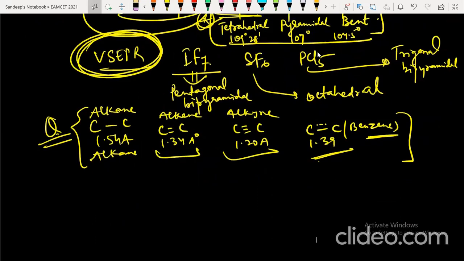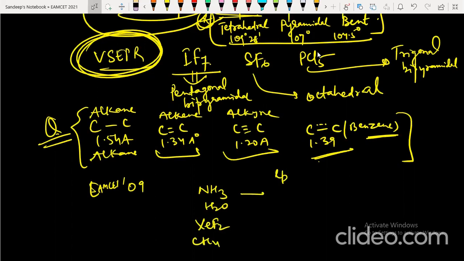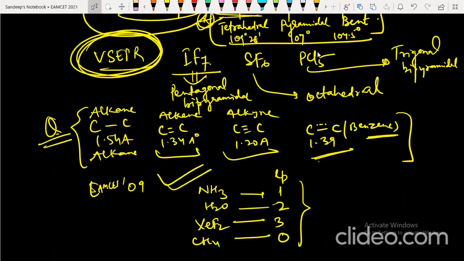Now, there is a question I want to discuss. This came in 2009 MSET. Ammonia, water, HCF2, CH4, match them with lone pairs. Very simple. Ammonia has one lone pair, water has two lone pairs, the difluoride has three lone pairs, and methane has zero lone pairs. This was a matching type question which you can easily solve. This was the MSET 2009 question. Very important, keep this in mind, students.